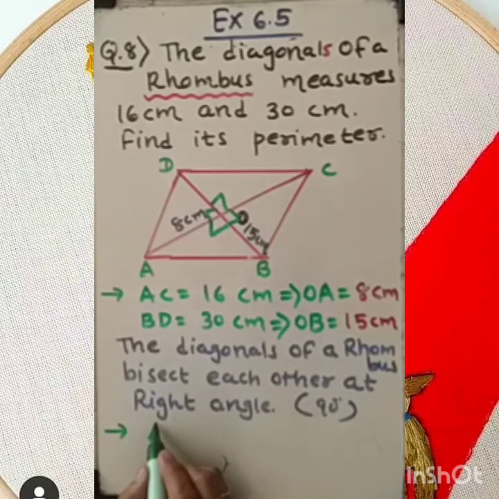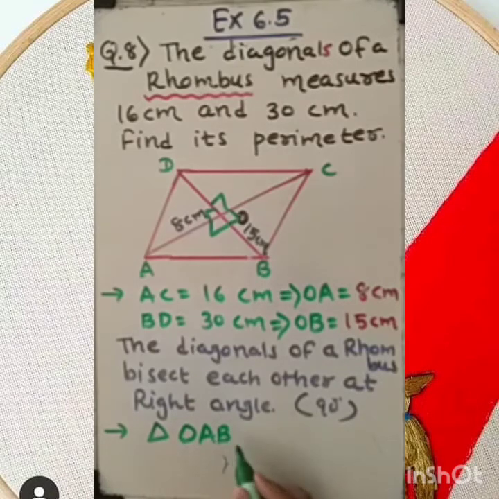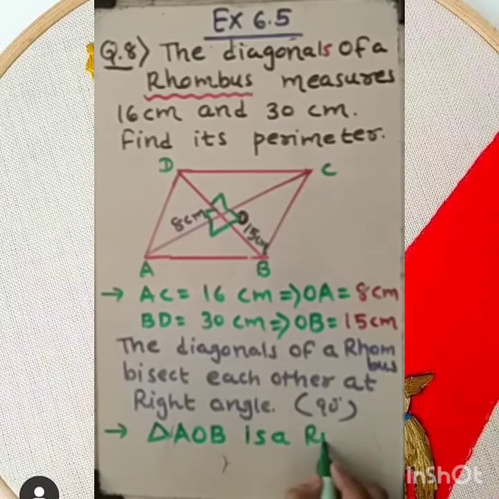Therefore, triangle OAB, or better you should say AOB, is a right angle triangle.